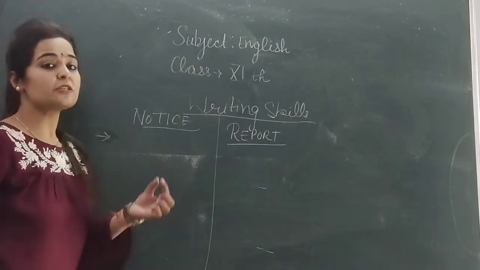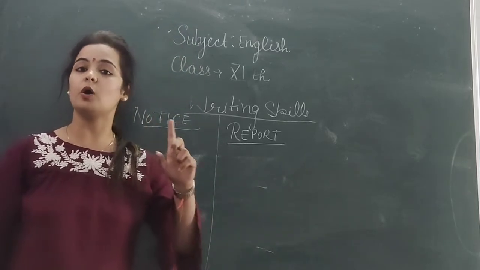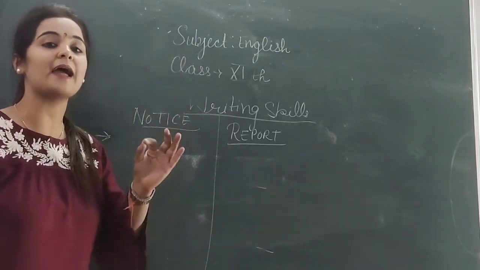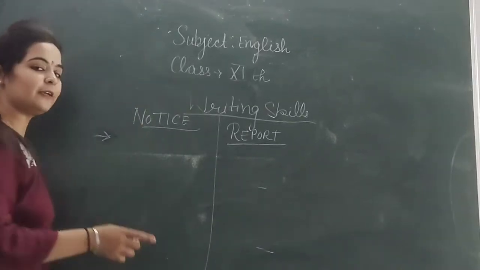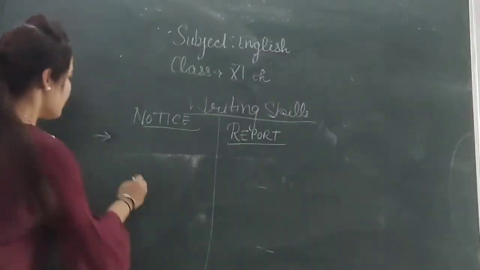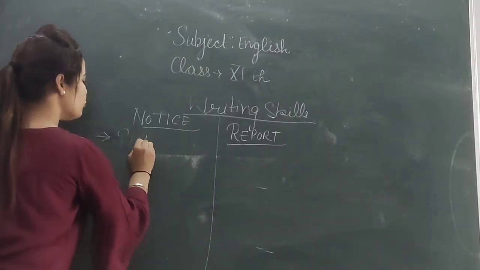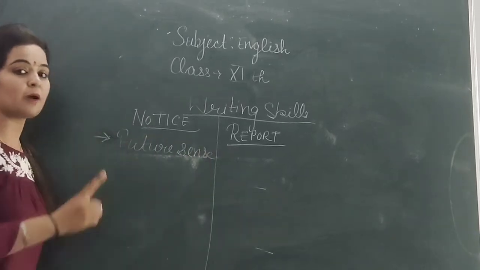For example, I am just telling you some basic points about which sense will be used in the notice. I am not talking about the tense. There is a lot of difference between the tense and the sense, and I will give you the proof also. We will use here future sense, not future tense, my dear students.